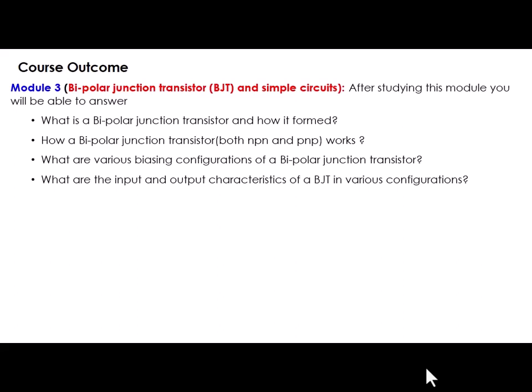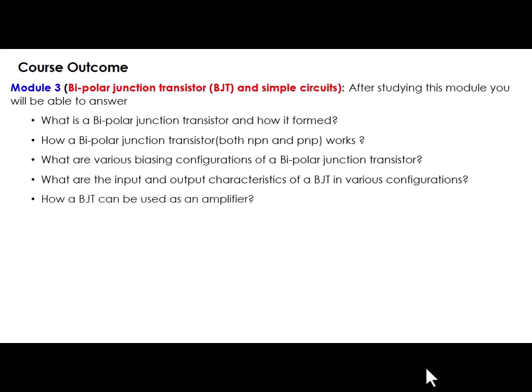That you will be able to answer. Input output characteristics means when you are biasing a bipolar junction transistor in a certain configuration, how the input port is behaving and how the output port is behaving. Those are called input and output characteristics, and you will be able to answer those things if you study this module number 3.